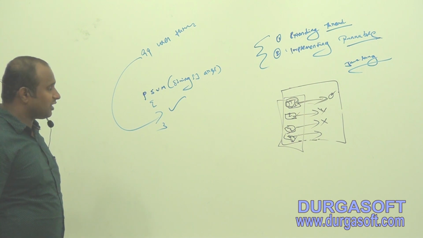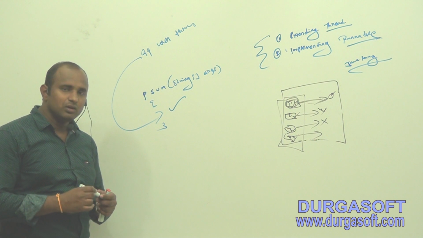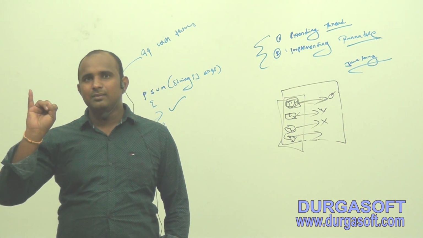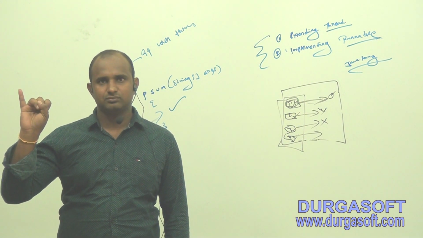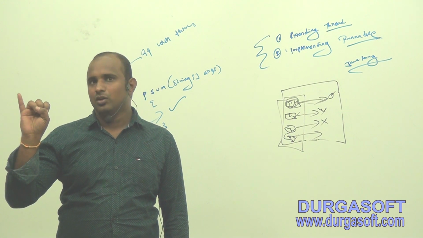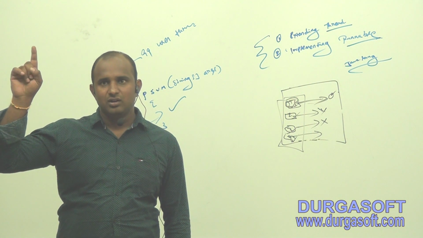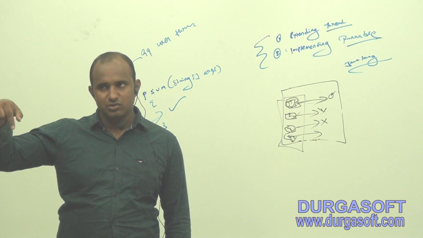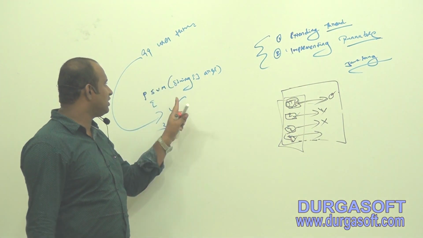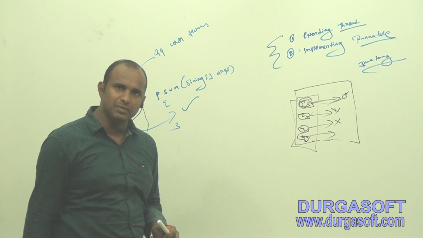The point is clear. That is the importance of the main thread. There are 2 points. Point number 1: the program execution starts from the main thread. Point number 2: to start the user defined threads, the starting code must be written in which thread? The main thread only. So to start the user defined threads, we must depend on the main thread. That is the importance of the main thread.